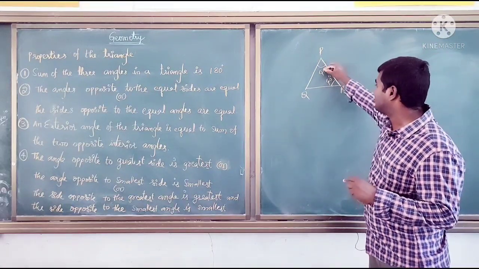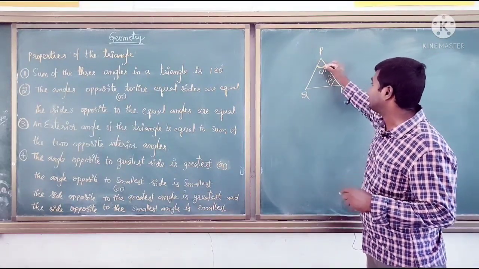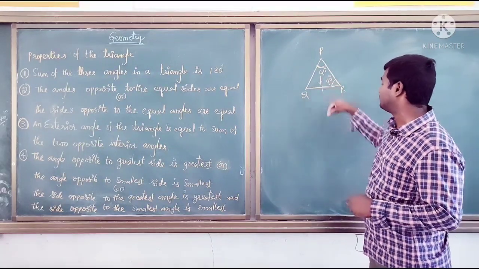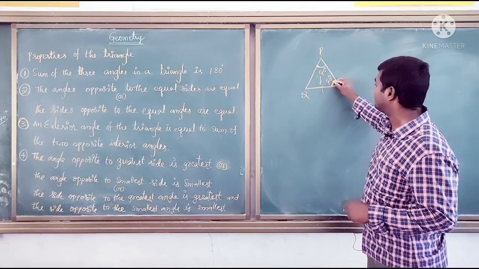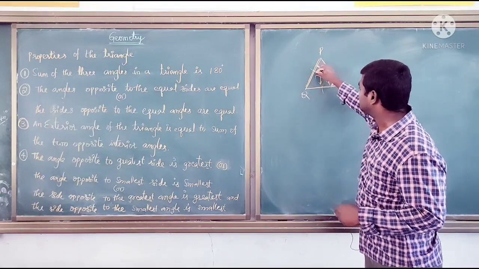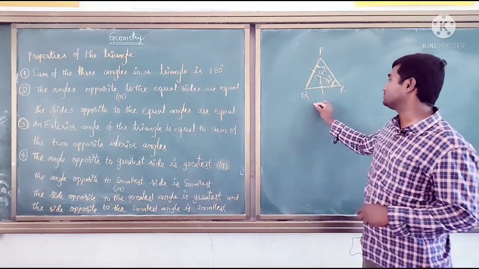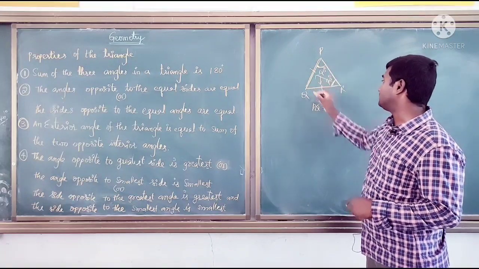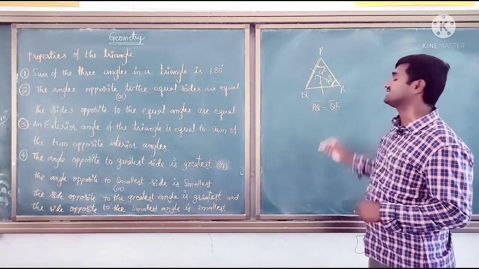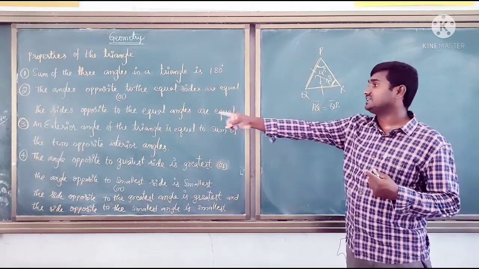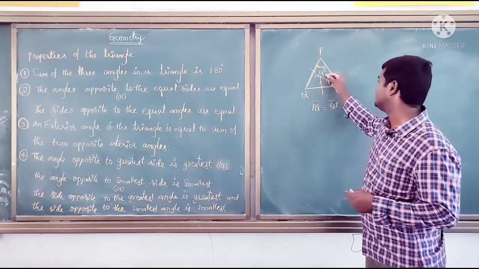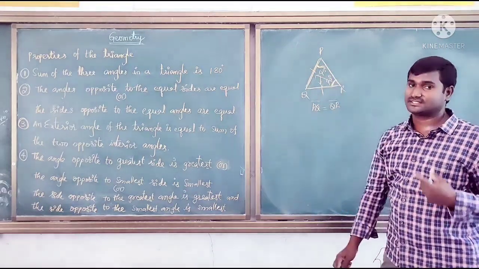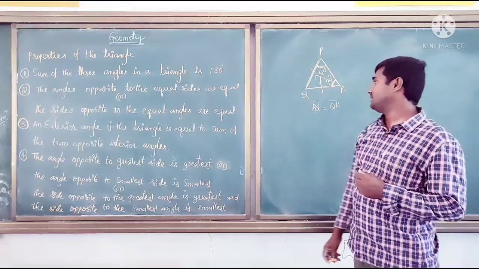These two are equal angles. For angle P, the opposite side is QR. For angle R, the opposite side is PQ. So these two sides are equal. Don't put an angle symbol here: side PQ is equal to side QR. These are the sides opposite to the equal angles, so the sides opposite to the equal angles are equal.